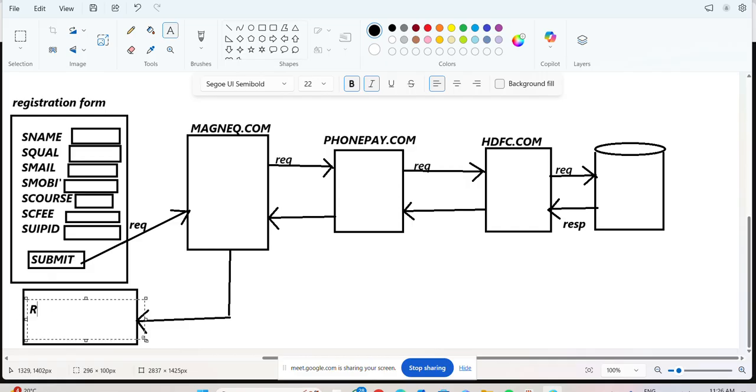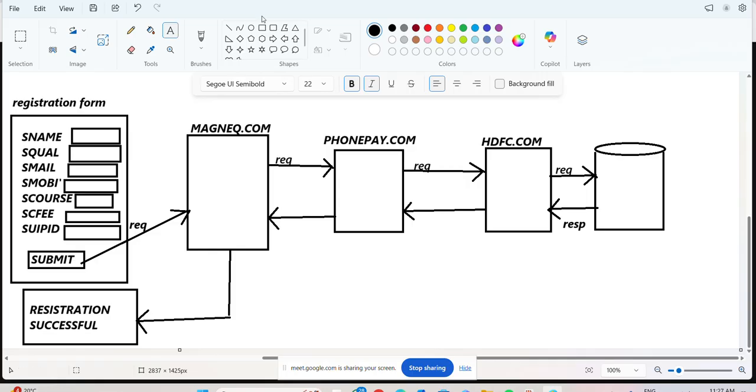Now here the student will get the message like what? Registration successful. Like that the student will get the message. Okay, clear? What I am saying, are you able to understand, sir, in this concept? Now observe very clearly what I am saying. First of all, what is the client here? What is the client in this concept?